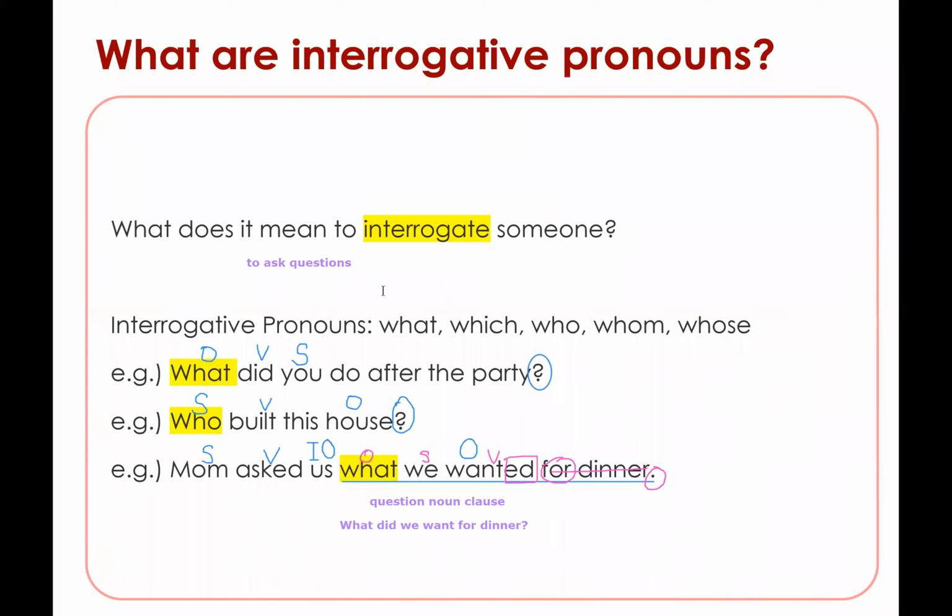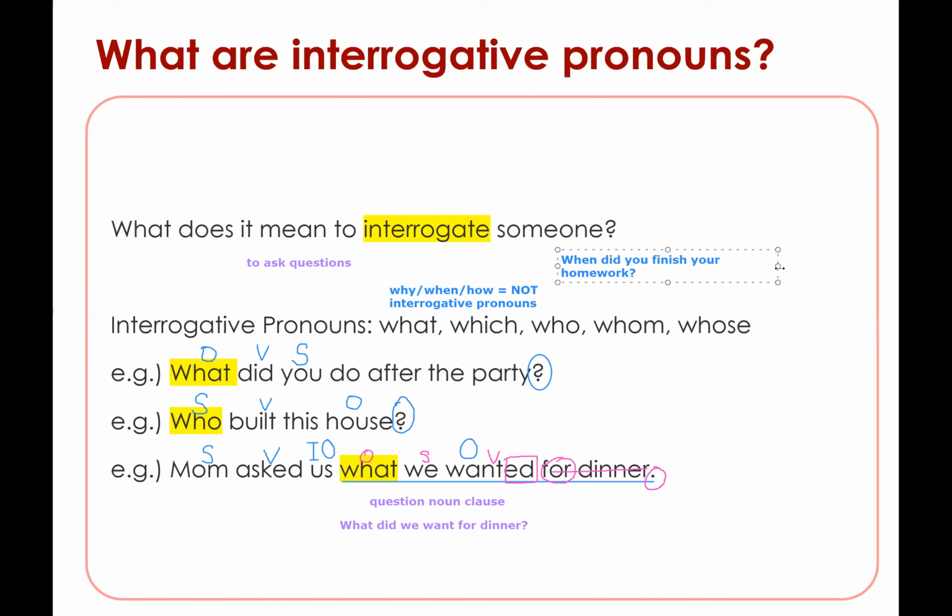All right. So a question. Why don't we have why or when or how? These are all question words as well. Why are they not a part of the interrogative pronouns? So let's take a look at this example. When did you finish your homework? So this is a question.